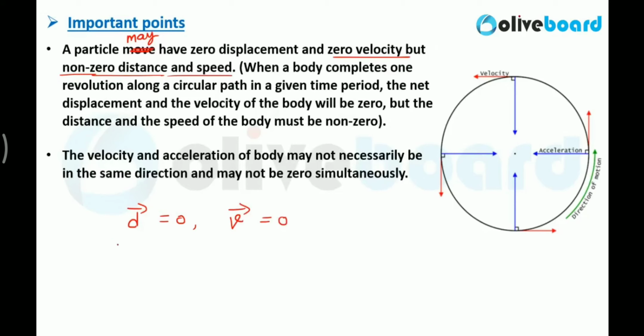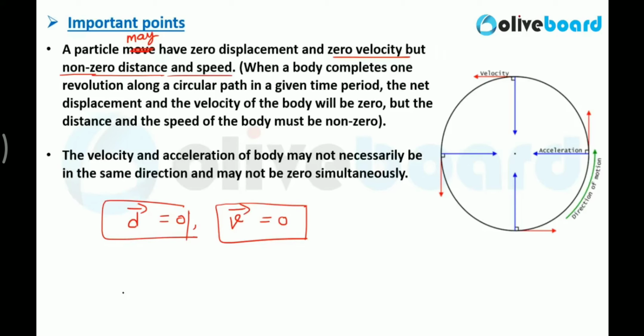If a particle is moving, it is already covering some distance, and if it covers some distance in a fixed interval of time, then there should be some speed also. So displacement equal to zero is possible, and velocity equal to zero is possible, but non-zero distance and speed will be there.